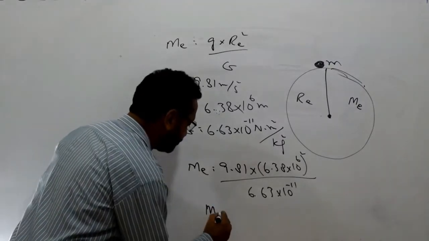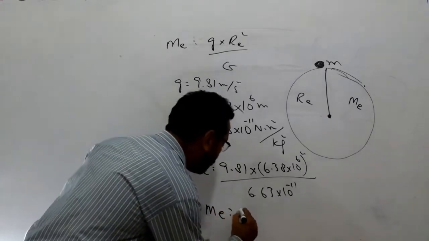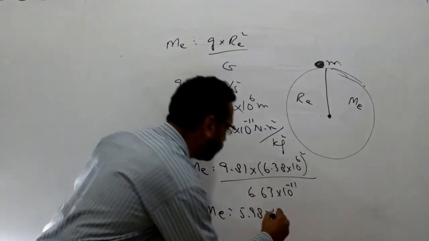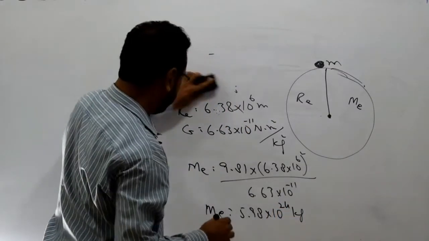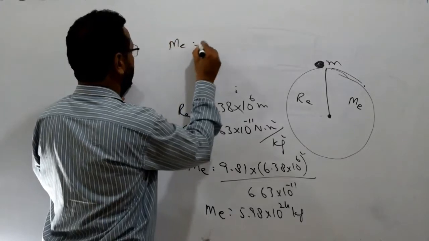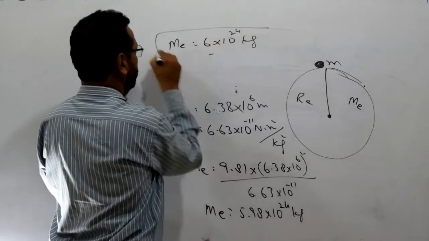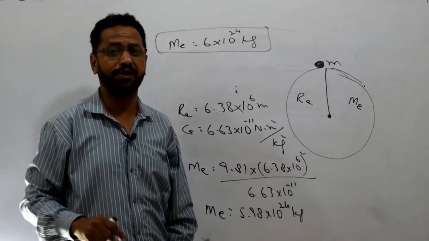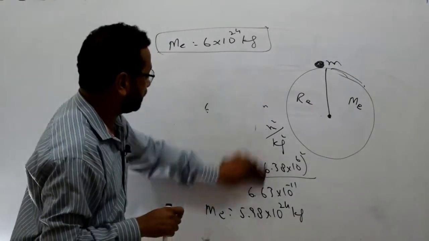as me, that's equal to, when you calculate this value, 5.98 into 10 power 24 kg. But in numerical values, we use the mass of the earth as 6 into 10 power 24 kilogram after rounding of the data. So this one is the mass of the earth that we have calculated with the help of universal gravitational law.